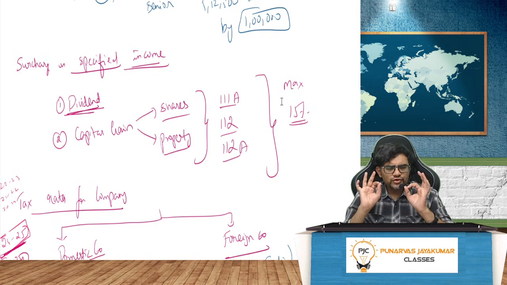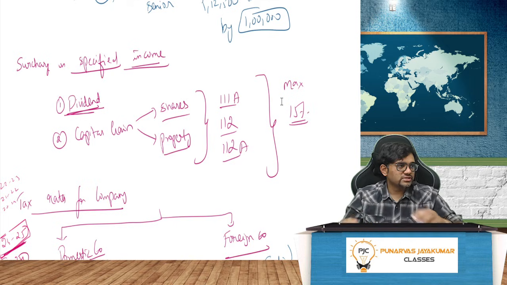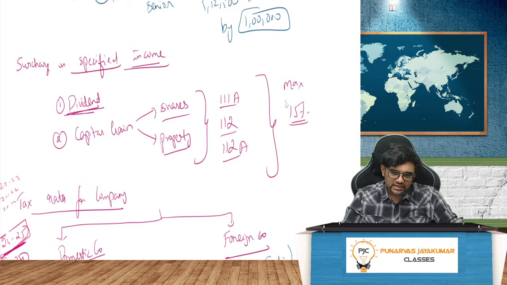So to give relief to shareholders, to give relief from dividend taxation and from capital gain taxation, the government decided to put a cap on the surcharge, a maximum cap on the surcharge. What is the maximum cap on the surcharge? Specified income, that is 111A, 112, 112A and dividend income. However much you earn, maximum 15% is the cap. Beyond that, not possible. Okay.